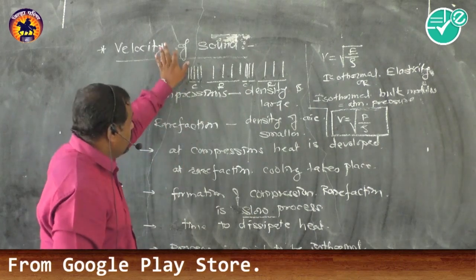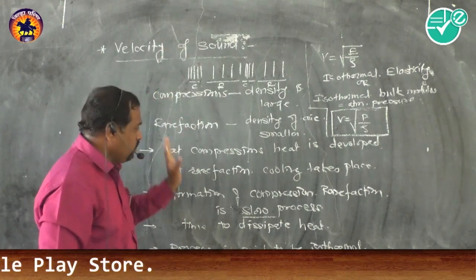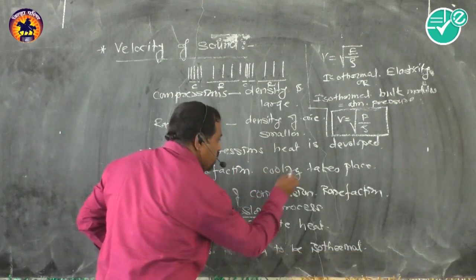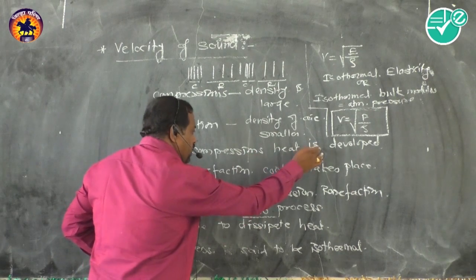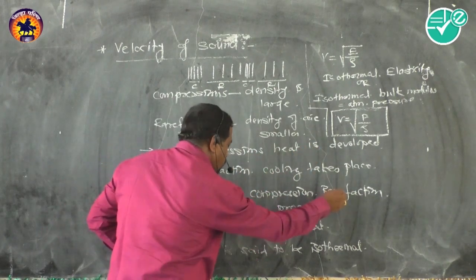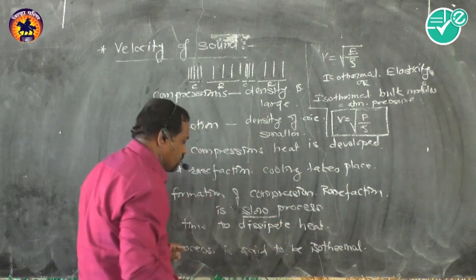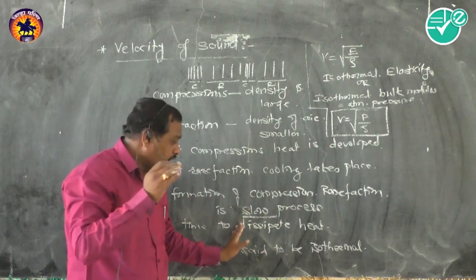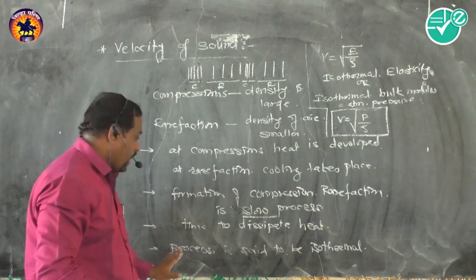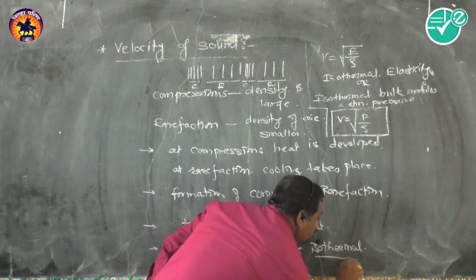For the velocity of sound, Newton said that heat is developed at compression and cooling at rarefaction. The formation of compression and rarefaction is a very slow process, so there is time to dissipate the heat from compression to rarefaction, and this process is said to be isothermal.